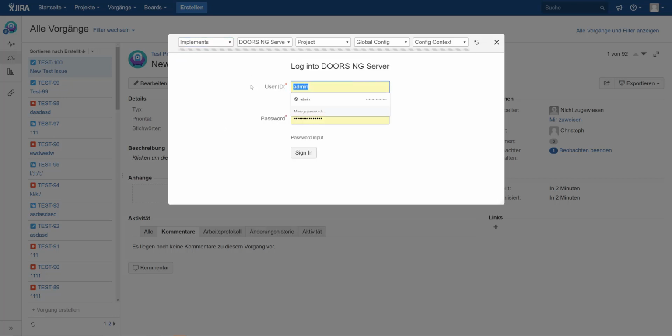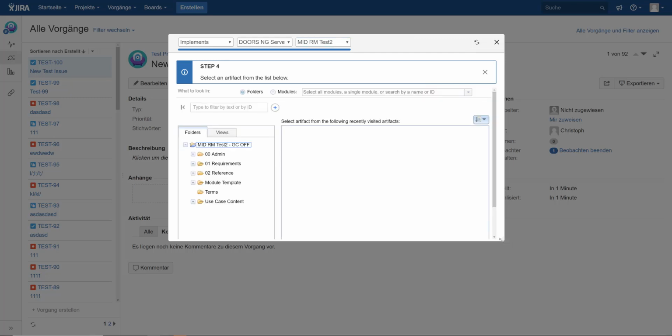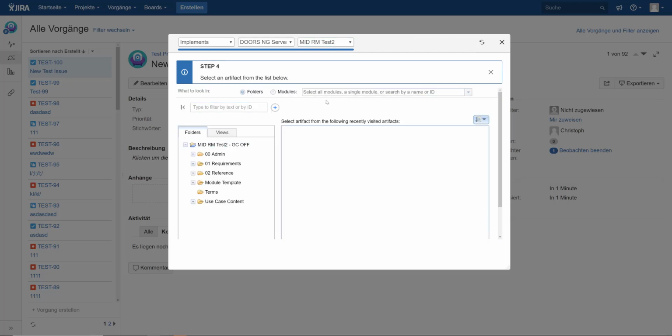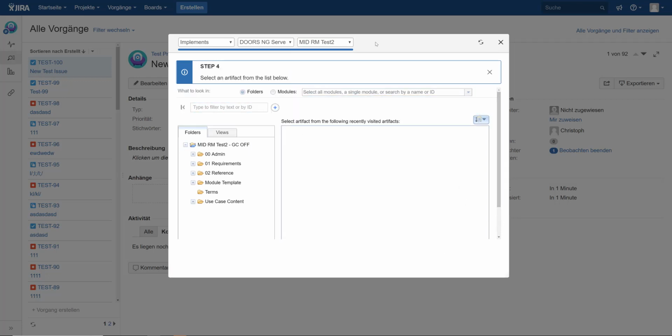Now we have to log into the Doors Next server. We can choose a project. And here it depends if this project is globally configured or not. So this test 2 is a project that is not globally configured, and so we directly step into the artifact picker.